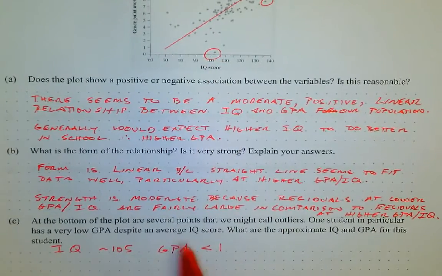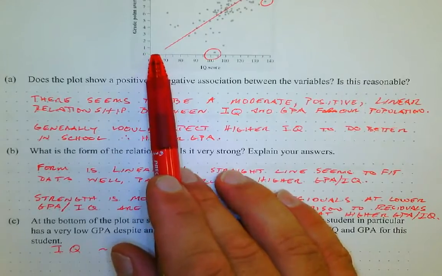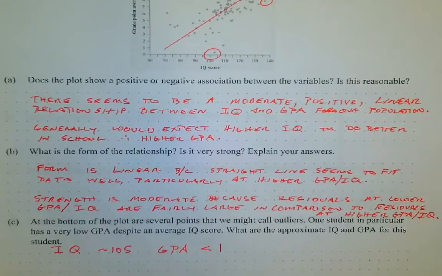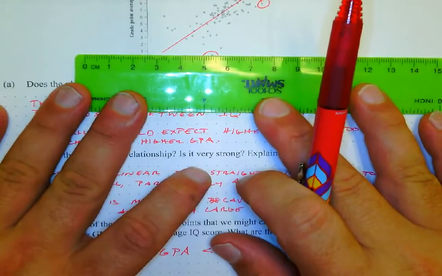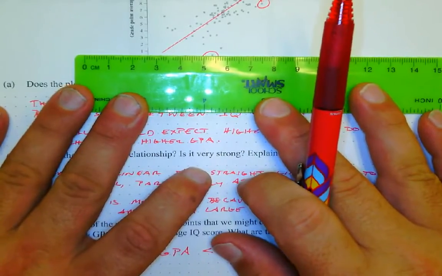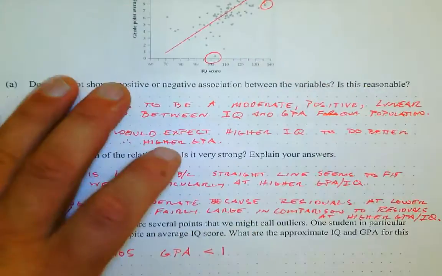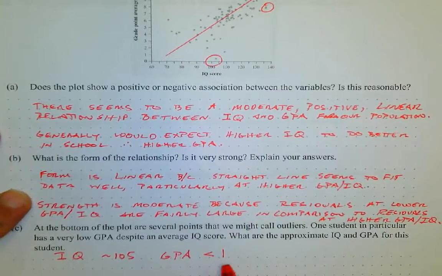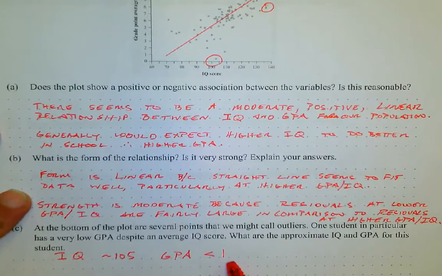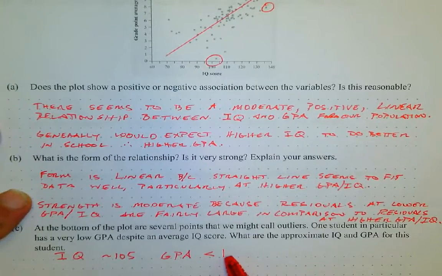The GPA, well, that GPA is way down here. If I were to come over here, set up a ruler and kind of look across, that GPA seems to be below 1. It's not at 0, clearly, but it seems to be below 1. Now, you might say 0.5, 0.6, 0.4, but it's a low GPA.